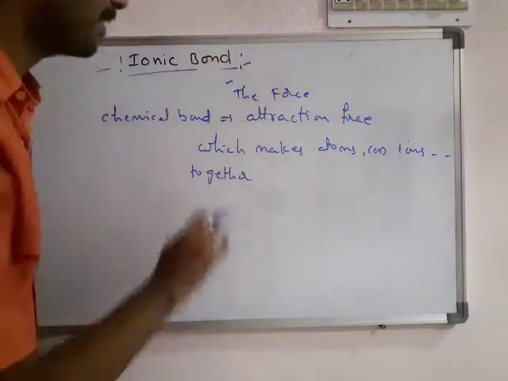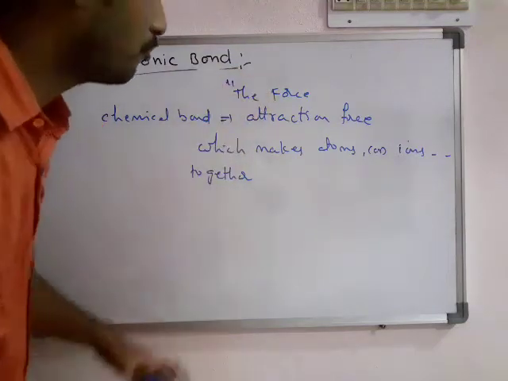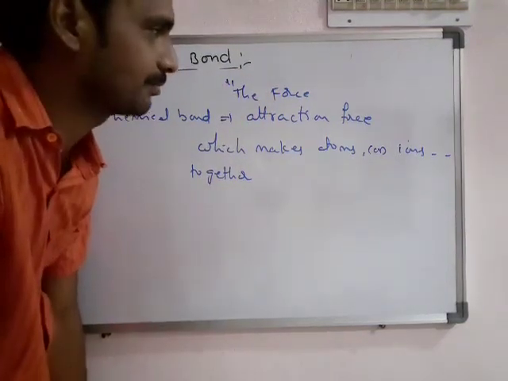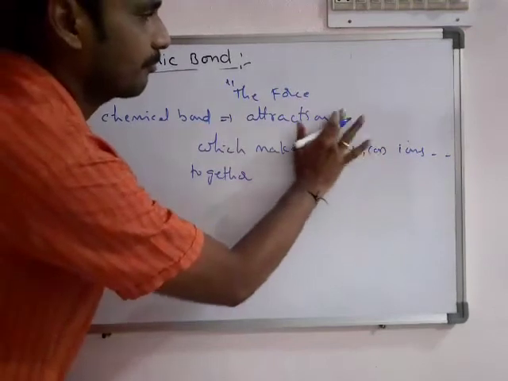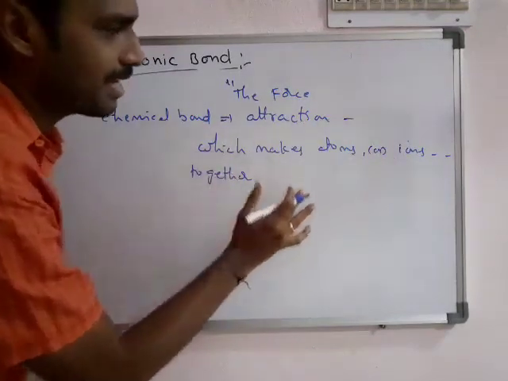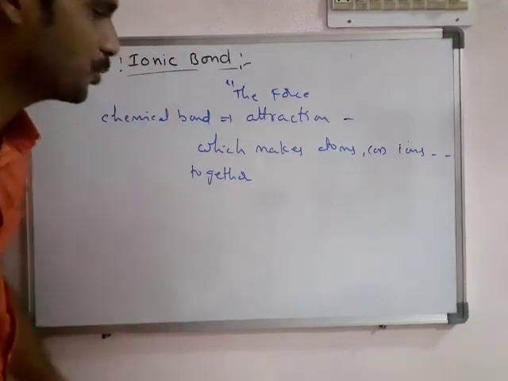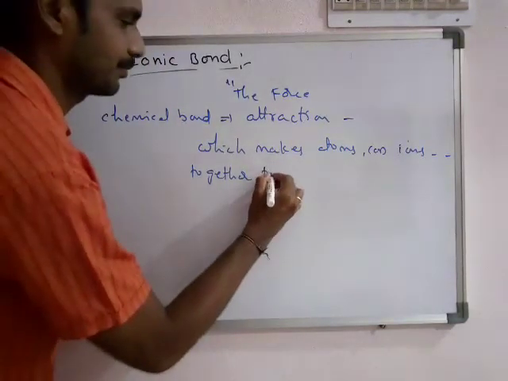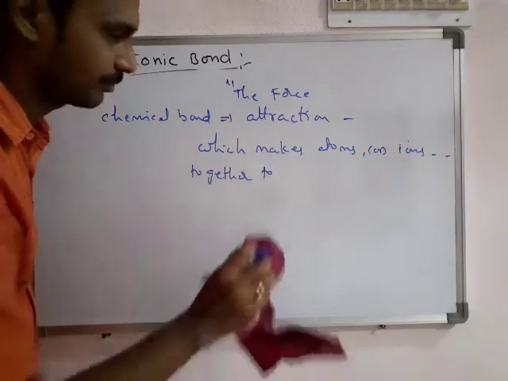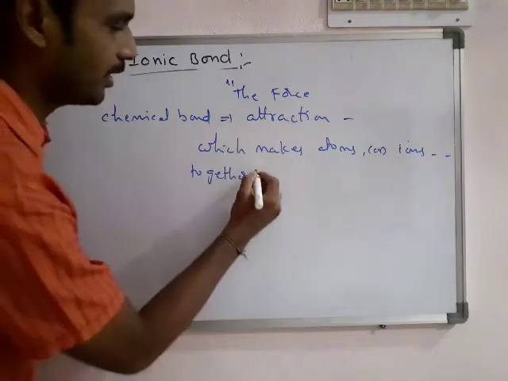You can define a chemical bond like this: the force of attraction which makes atoms or ions or any particles together is called a chemical bond.